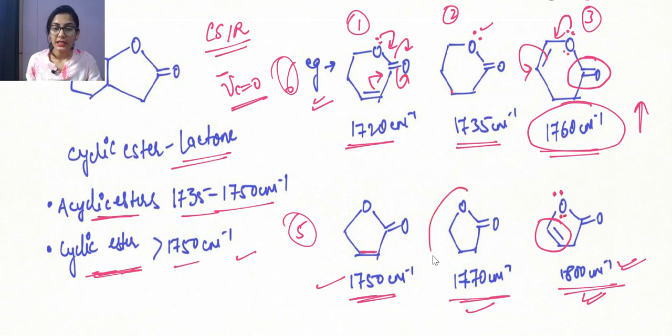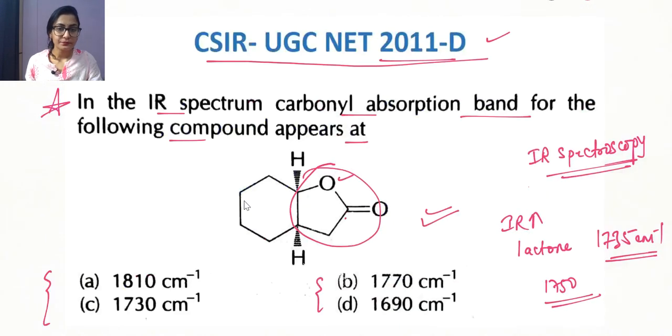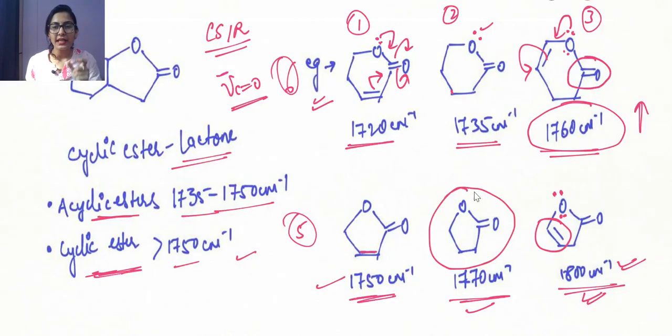So right guys, we are asked about this system in the question. If we go back to our question, we see only the 5-membered lactone system is asked. So definitely we are going to say that 1770 is the value, isn't it? So this was a very easy question, but what you have to take care of is that you have to remember at least the base values.